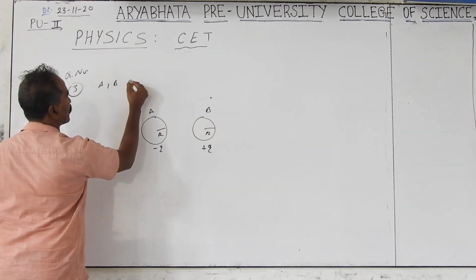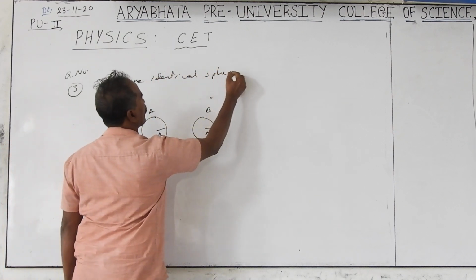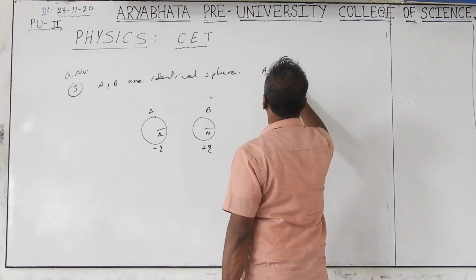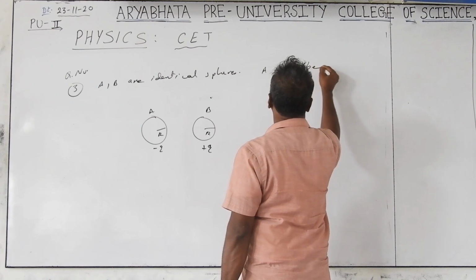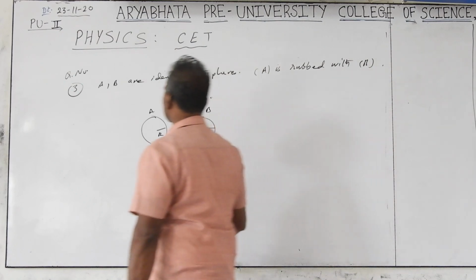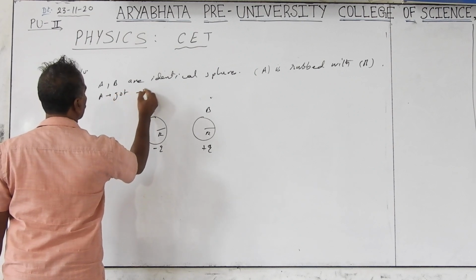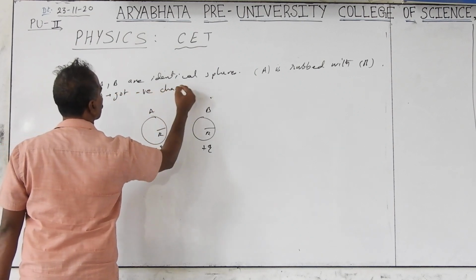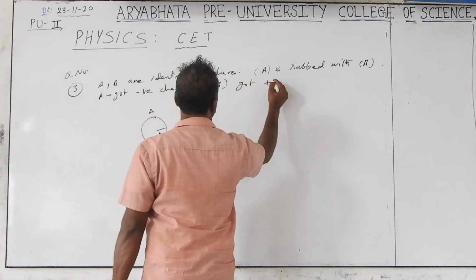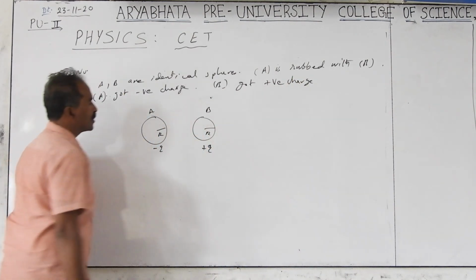A, B are identical spheres. A is rubbed with the B. Then A got negative charge, B got positive charge.